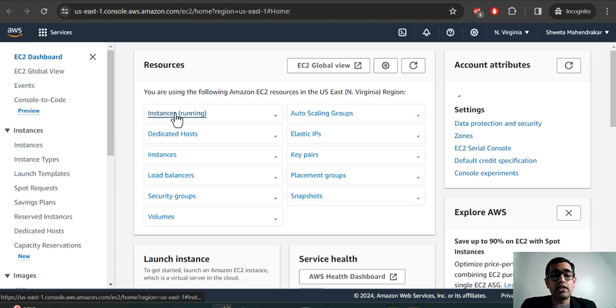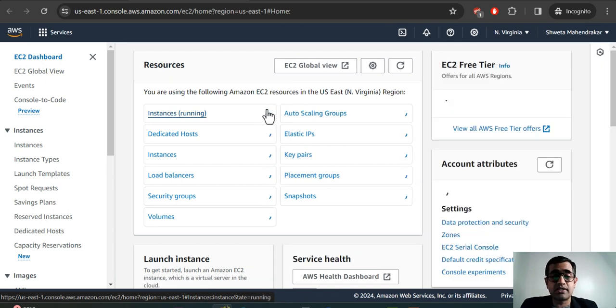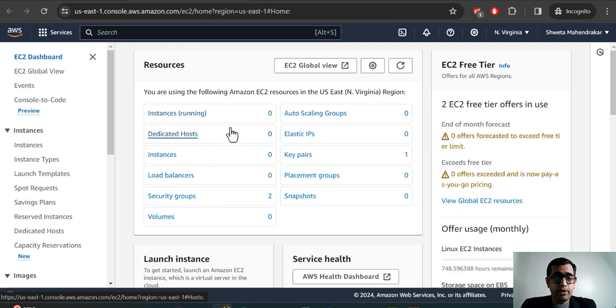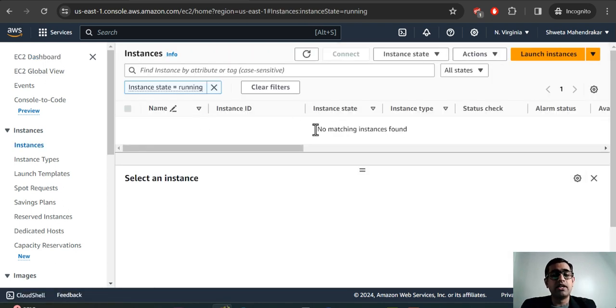If you go to the instances that are running, you will see that there are 0 instances running, because I make sure that whatever instances I have created, I go ahead and destroy. Now if you see here, there are no matching instances found, and I am in the North Virginia region, the US East 1 region.